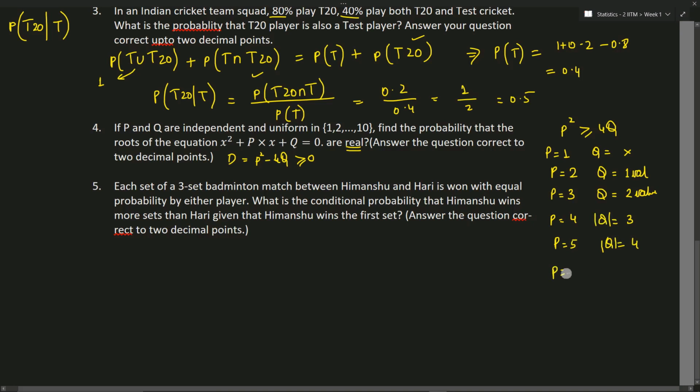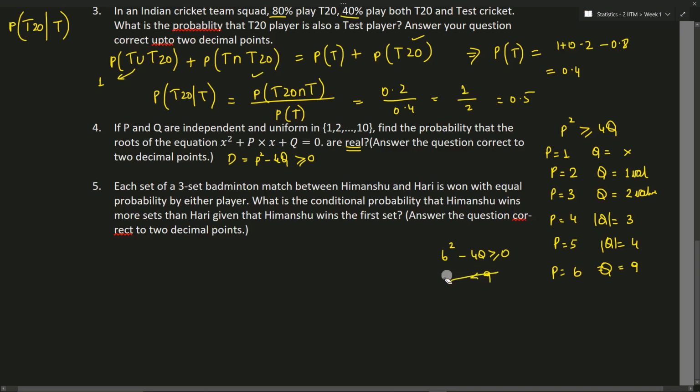For p equal to 6, we have 9 values. Why? Because p square, that is 6 square minus 4q, must be greater than or equal to 0. So q will be less than or equal to 9. So that is 1, 2, 3, 4, 5, 6, 7, 8 and 9.